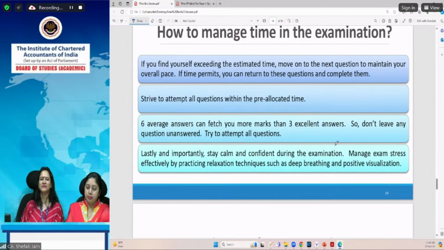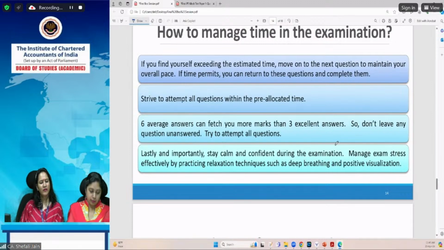Let's say compulsory question 1. Generally, it is asked on the computation of net GST liability. Even though your net GST liability might go wrong, if you have attempted the question, you get stepwise marks for all the items, for all the adjustments given in the question. Some of the adjustments might be wrong, due to which your net answer could be wrong. But if you have attempted and given reasons for all the items given therein, then you will get the benefit of stepwise marking.